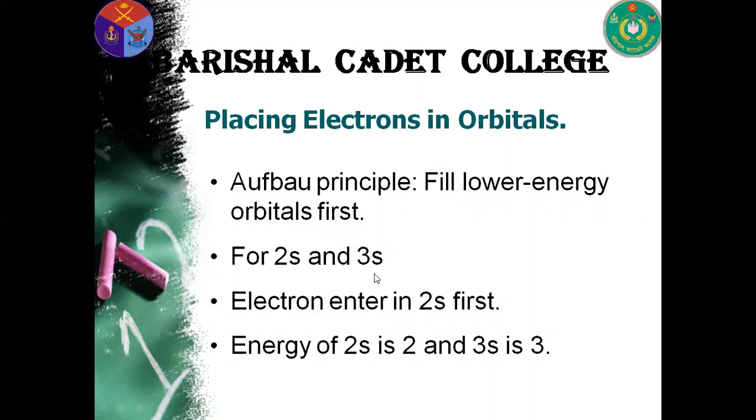For 2s and 3s, the value of n plus L is 2 and 3 respectively. So the electron first enters 2s rather than 3s because it contains lower energy, and the electron first enters this orbital.